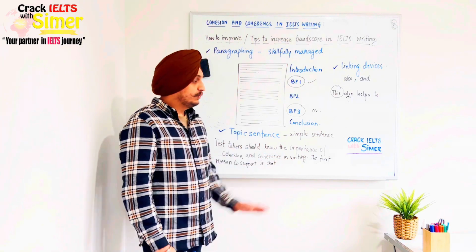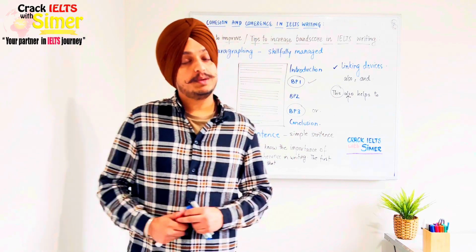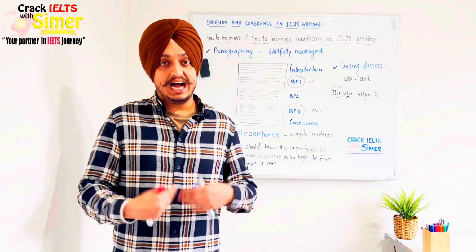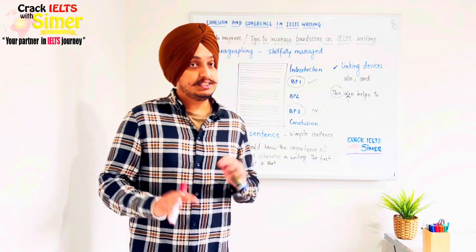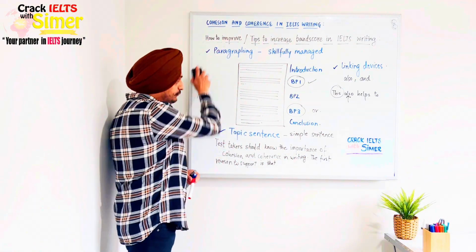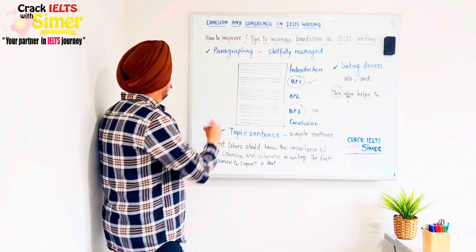So we can talk about some of the cohesive devices as well. Some of the common cohesive devices that I generally use in my writing include the following. This is not a comprehensive list, but just for your reference, I'll give you the important words that I use.